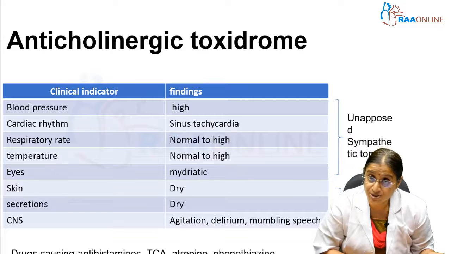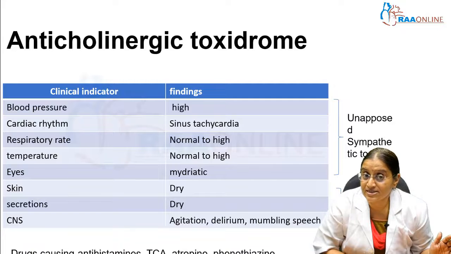The anticholinergic toxidrome has a combination of the loss of cholinergic innervation and increased sympathomimetic activity. So they will also have the symptoms we said earlier for increased sympathomimetic activity. Again here there will be increased blood pressure, tachycardia, and the respiratory rate and temperature might be normal to high. Here also in the eyes you will have pupillary dilatation. But how do you differentiate it from the sympathomimetic poisons is the skin and secretions. They are usually dry. Here also they have agitation, delirium and mumbling speech.